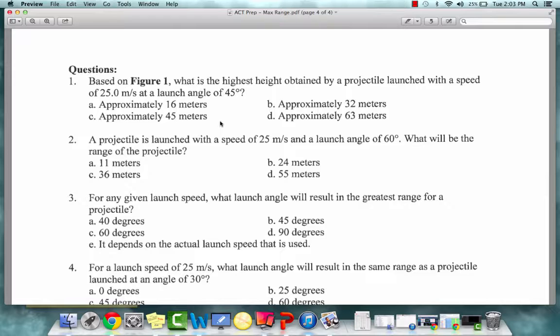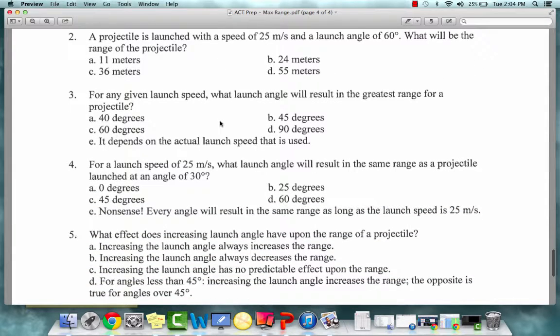Number 2. A projectile is launched with a speed of 25 meters per second and a launch angle of 60 degrees. What will be the range of the projectile? A. 11 meters, B. 24 meters, C. 36 meters, or D. 55 meters.